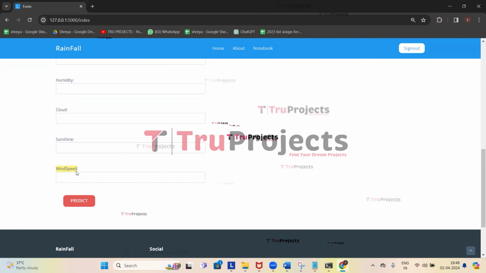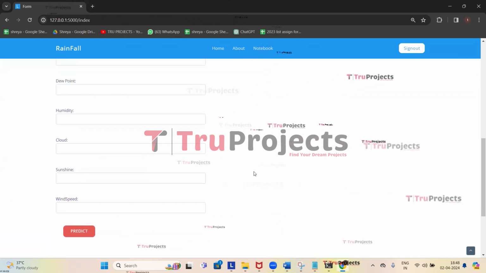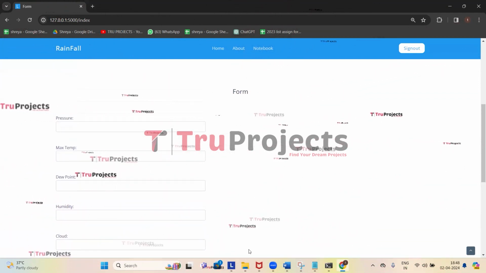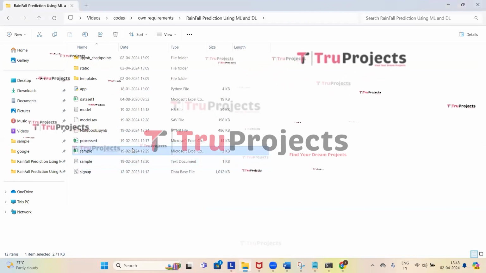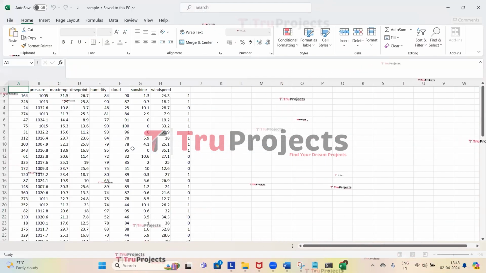thus influencing rainfall patterns. As we have understood all the parameters, we will enter them. Here in the sample folder, we have the test cases. So we will copy those test cases here.